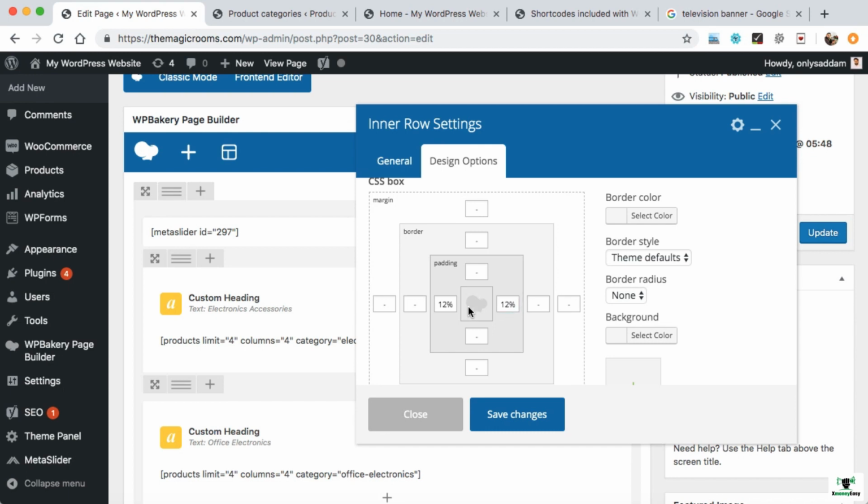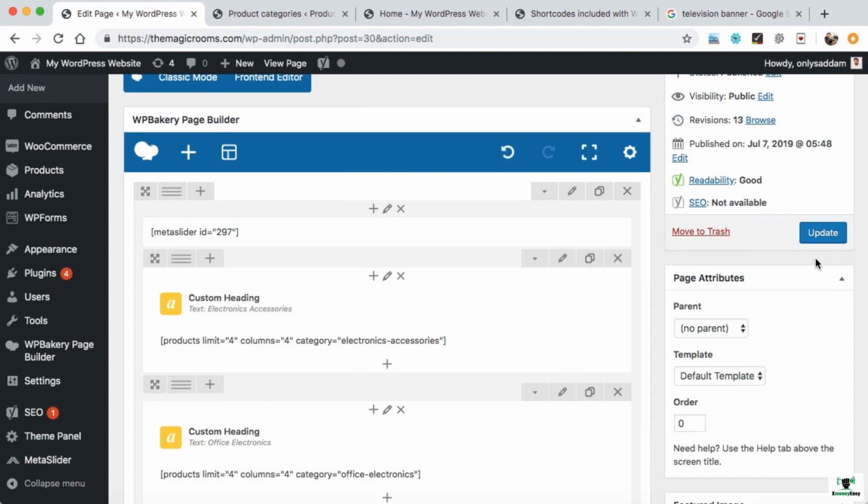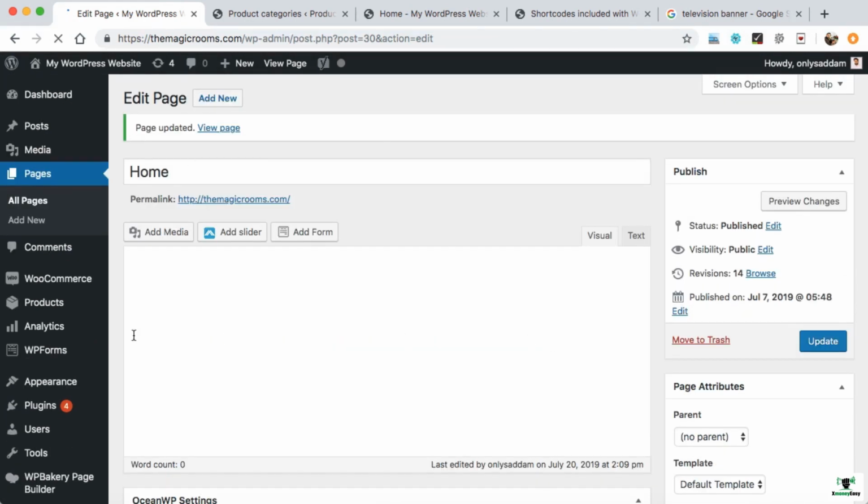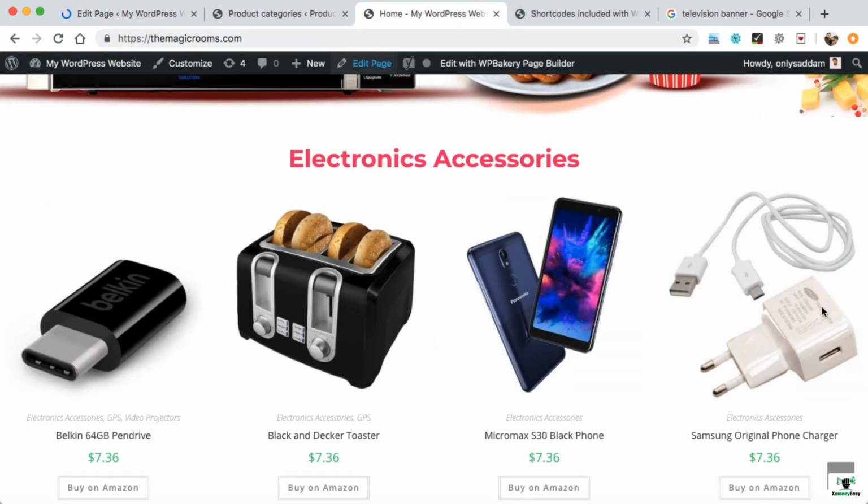It means now if you will open this website in any of the screen resolution, the left and right padding will be set to 12% according to the screen resolution. So that is the best thing you can do in order to use this percentage over here. Now let's save it and we can update. Alright, so page updated. Let's refresh our home page once again.